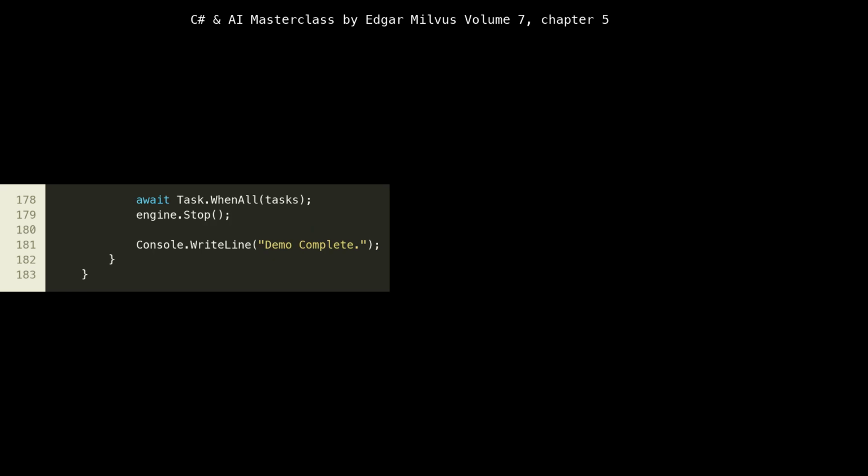Finally, at lines 178 to 183, await Task.WhenAll(tasks) ensures that the Main method waits for all simulated client requests to complete before proceeding. After all requests are processed, engine.Stop() is called. This triggers the graceful shutdown mechanism we discussed earlier, ensuring that the background processing task is terminated cleanly. The final Console.WriteLine confirms the demo's completion. This clean shutdown is crucial for cloud-native applications, as containers can be stopped at any time, and resources need to be released properly.